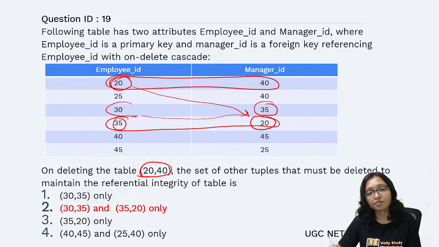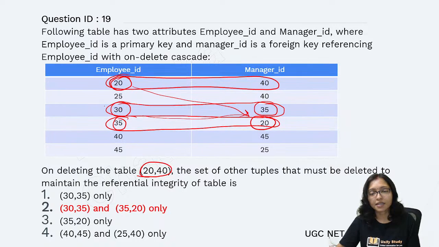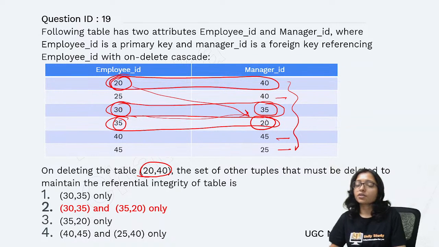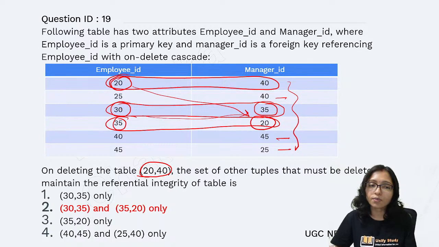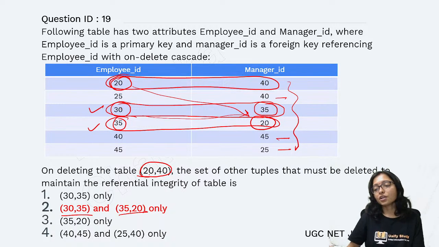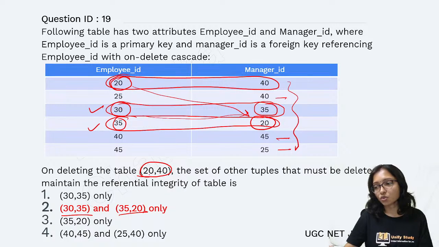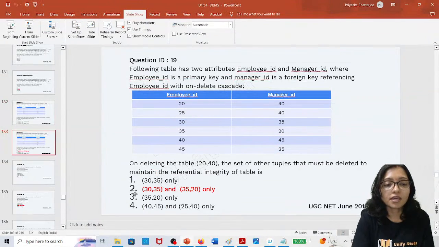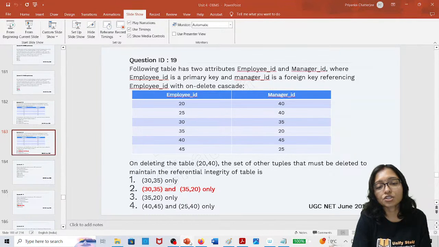Here employee 35 is the manager, so you have to delete this one. Now employee 30 is deleted. Is 30 the manager anywhere? No. Here is 40, here is 45, here is 25. So no need to delete. So what are the extra rows? This one and this one should be deleted, that is 30, 35 and 35, 20. These should also be deleted. Got it? In this way you can get the question.